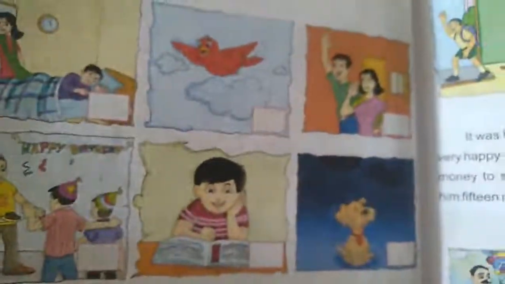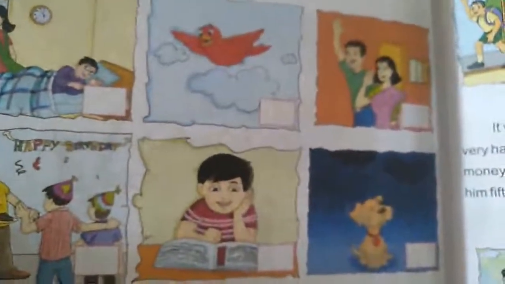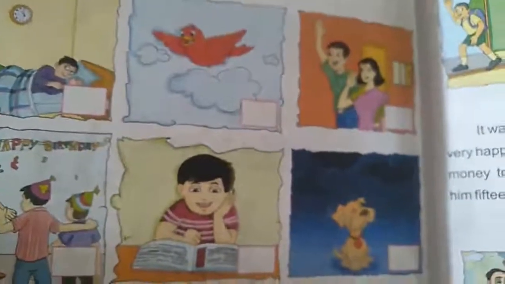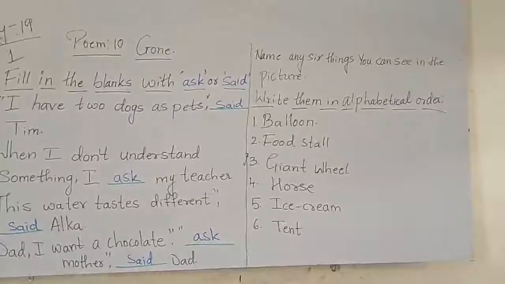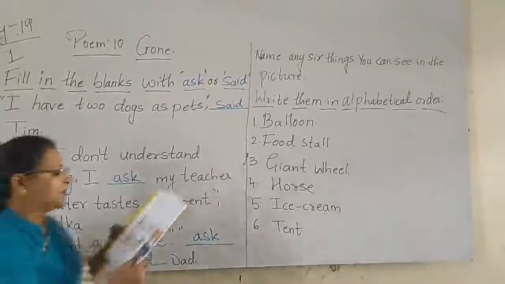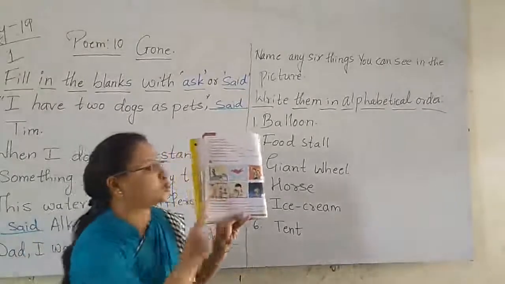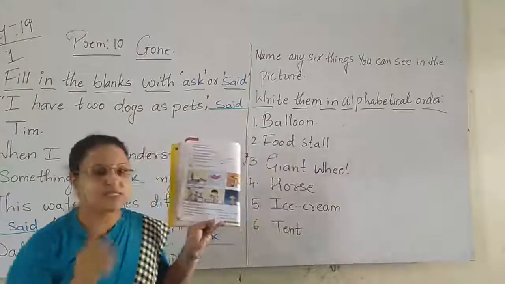Now here you can see all the images, children. Now we have to write the correct number in the image. Yes. So let us mention the number now. The first picture, what is the person doing here? The man is sleeping.